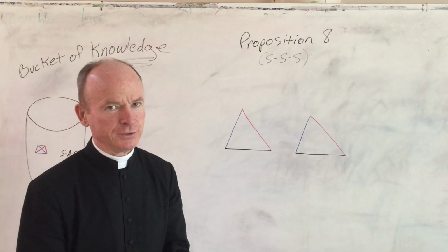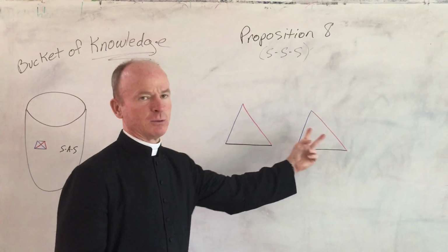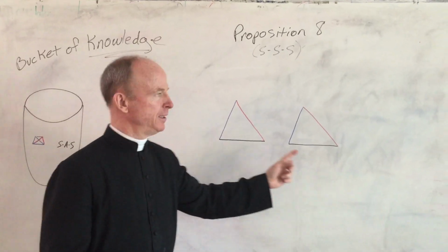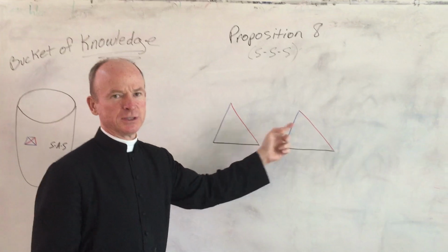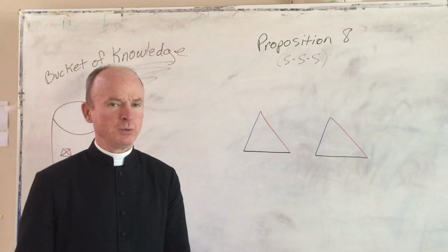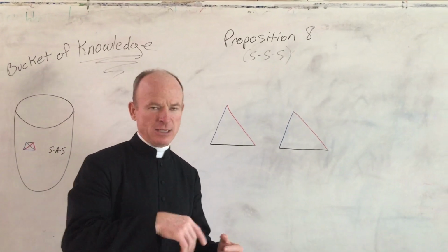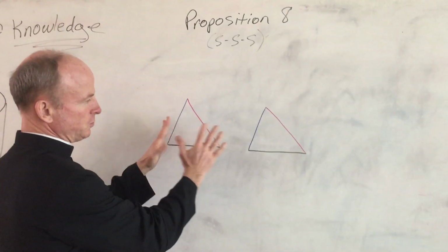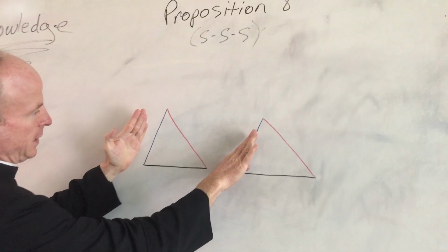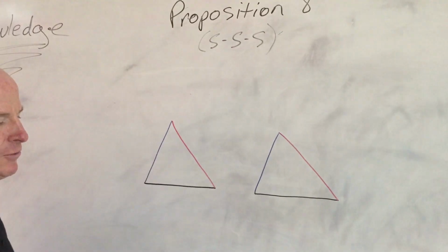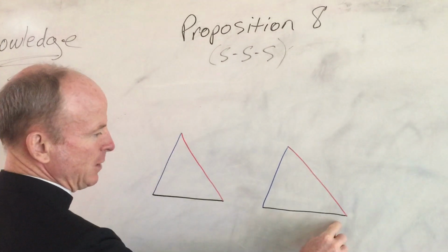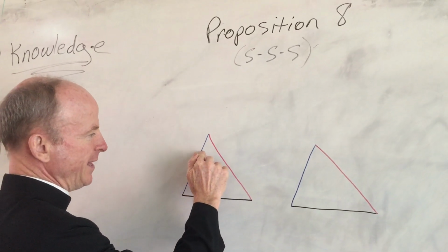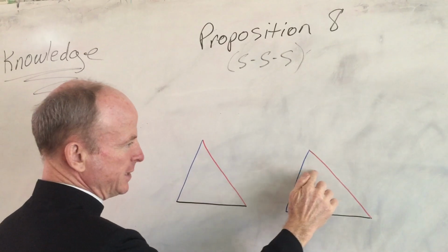If there be two triangles, such that two sides are equal to two sides, and the base equal to the base, that angle which those two equal sides contain is going to be equal. Those two angles are going to be equal to each other. Okay, so here's the given. Two triangles such that two sides are equal to two sides respectively, and the base equal to the base. Thus, it is required to show that this angle equals this angle.